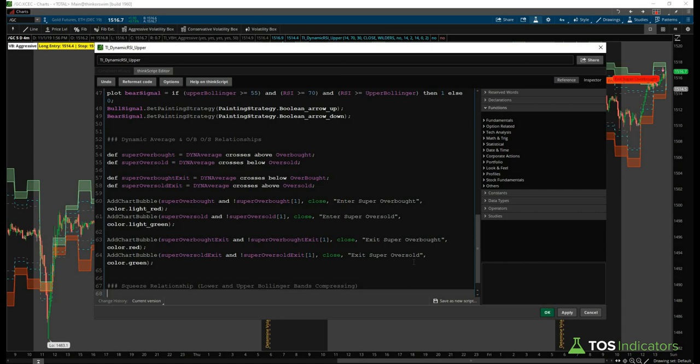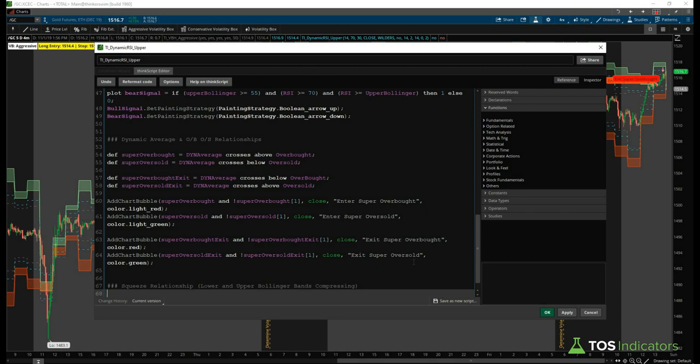And the way we'll take a look at this is first we need to define a variable in which we're measuring the distance between the upper and the lower Bollinger Band. And if you take a look at the charts and the studies, it's up to you to create what you might consider to be a distance in which they have been compressing. For us, we use just 10. It's a sort of nice, clean, arbitrary number. And looking at the actual charts of the Bollinger Band on the RSI, we saw that more often than not, 10 was a good period of just compression.